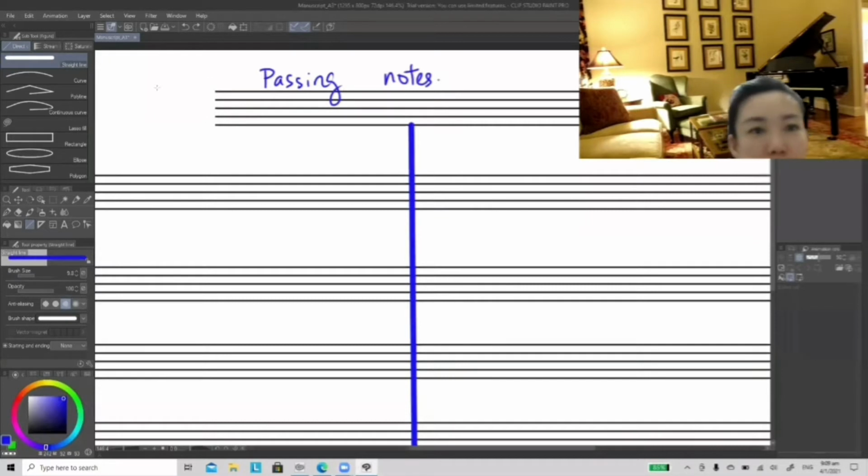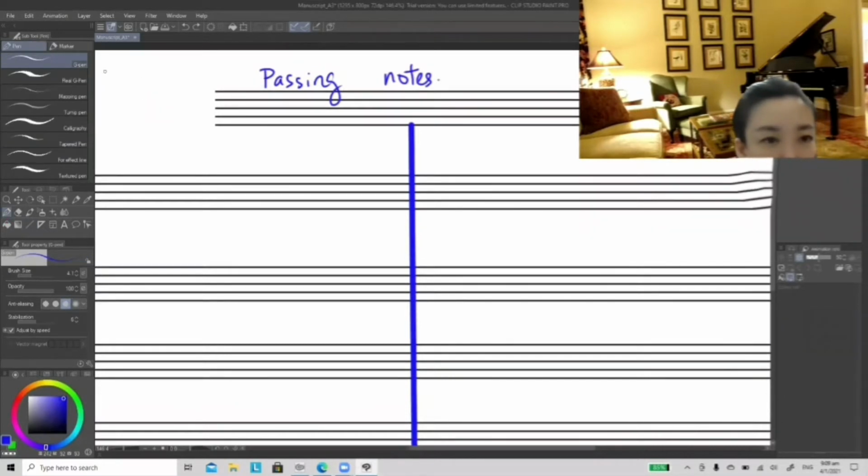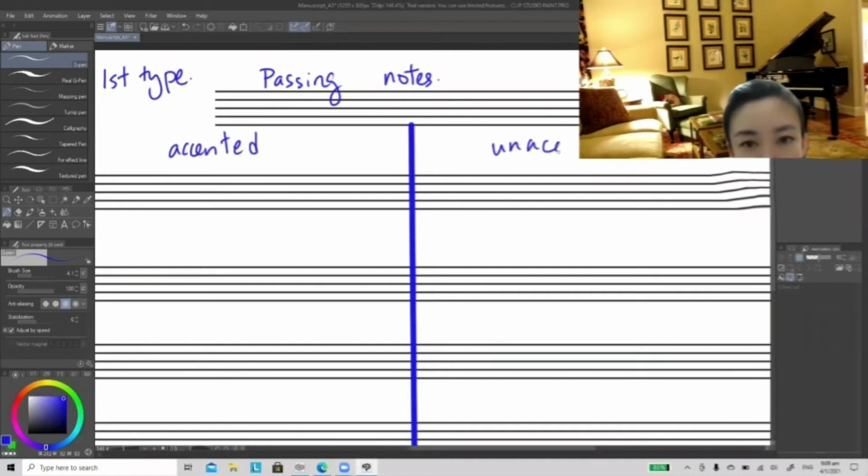The first type of melodic decoration is called passing note. So this is the first type. For passing note, we have accented or unaccented passing note. It can be between two notes, they are a third apart or more than 3 steps apart.